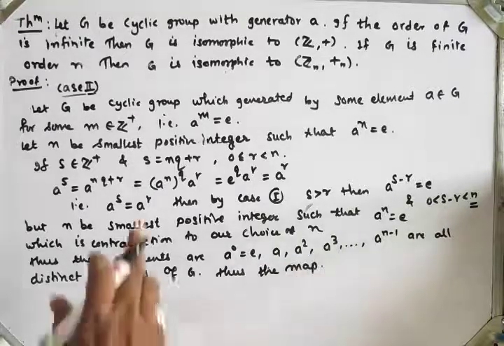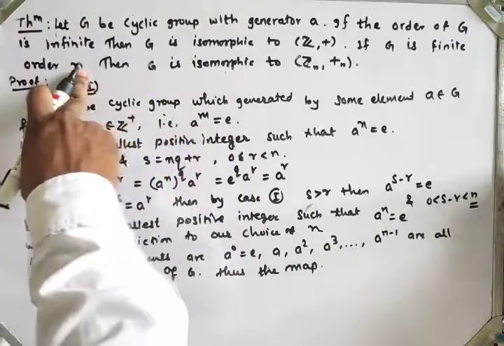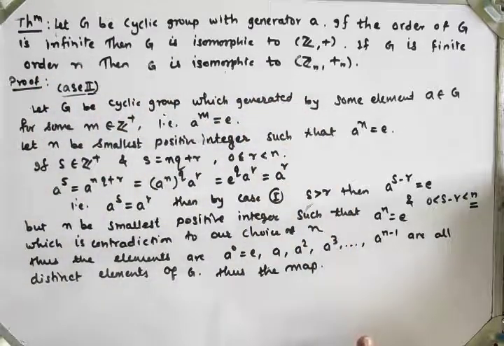Thus we will define the map. Let G be the group whose order is n, which is isomorphic to Zn under addition modulo n.